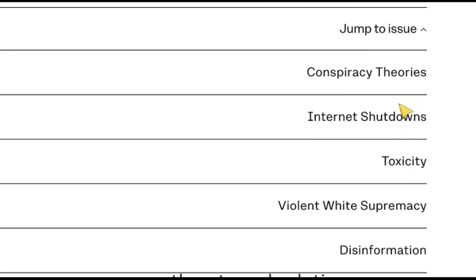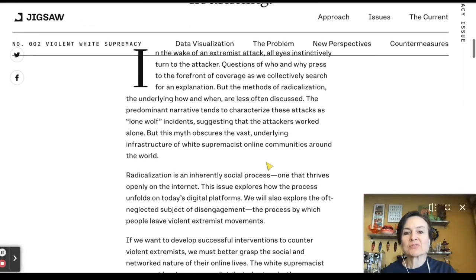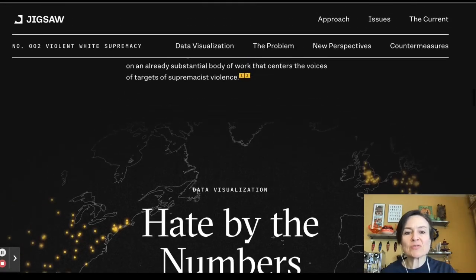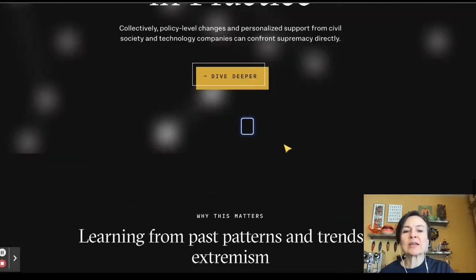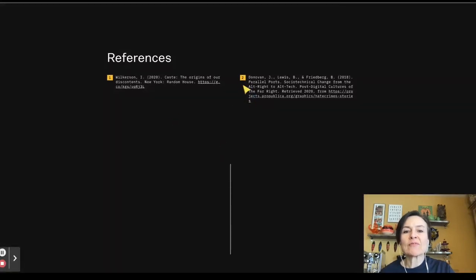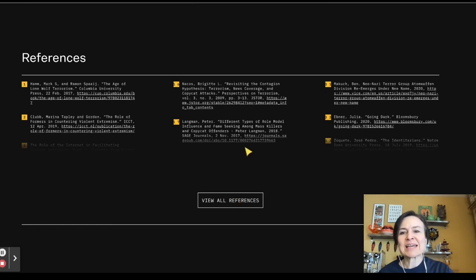Let's go into the next one, violent extremism. Of course, this is a very controversial topic. You'll notice that there are lots of research indicators or works cited. So if I click on any of these, I get references. In more recent versions, instead of scrolling all the way to the bottom of the page, they've put it in a nice side panel.